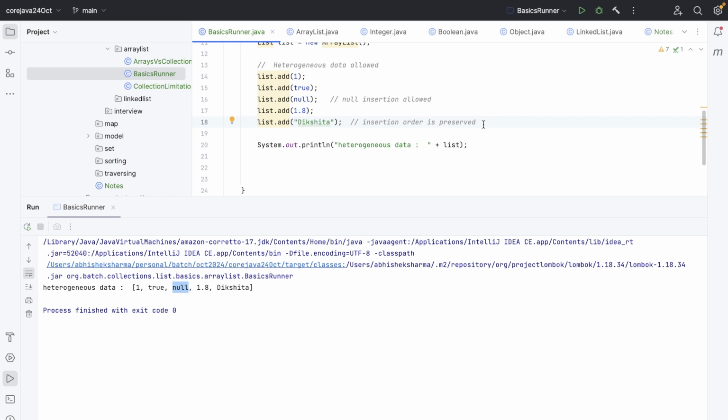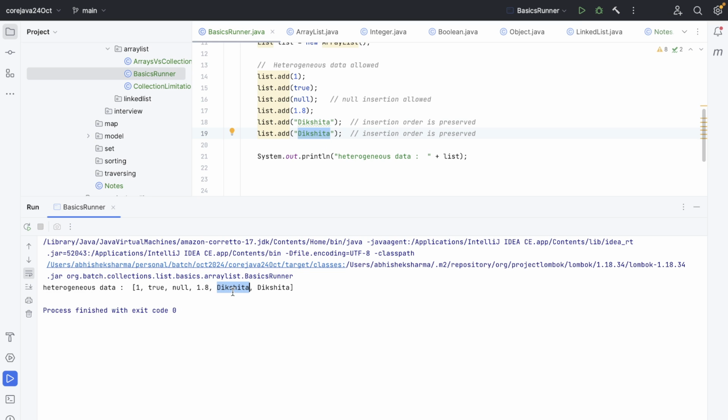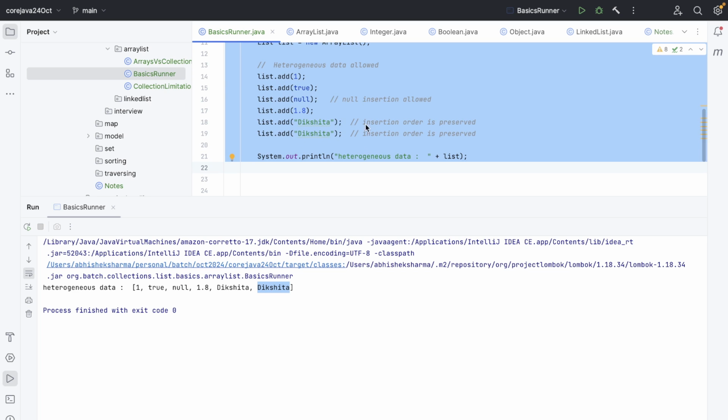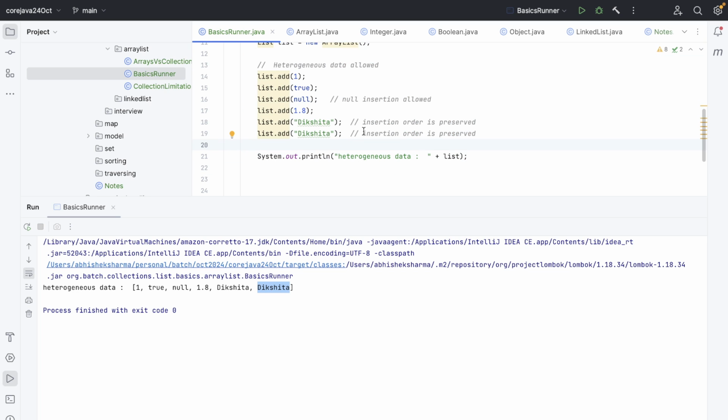The fourth common property is whether duplicates are allowed or not. So let's duplicate a value. Right now we see Dikshita is printed twice, because it allowed the duplicates. Let me change this label to "duplicates are allowed". Cool.